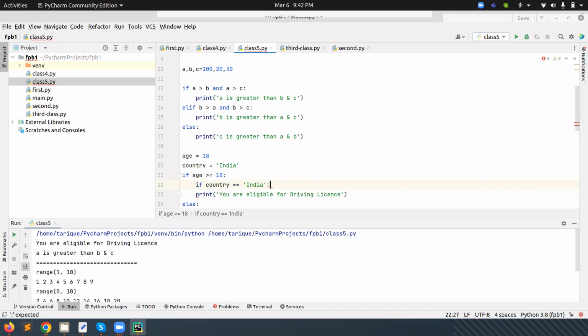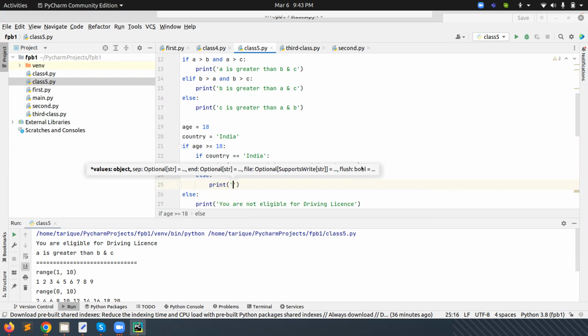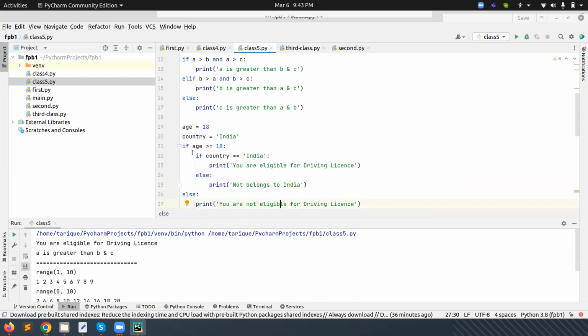In this way, if we apply 2 conditions nested, we can apply them here also, using either or and. For example, if India is the country and 18 years, then we can check. In this way we can go to a nested level. Again, we can define else here also. Anything we can give. This is called a nested condition, and any level of condition we can give.